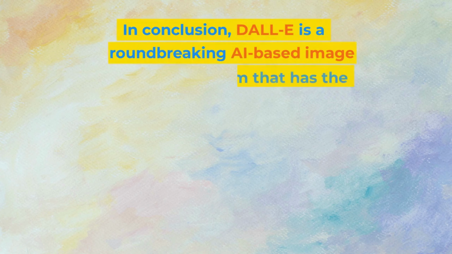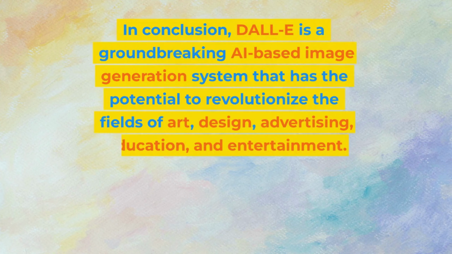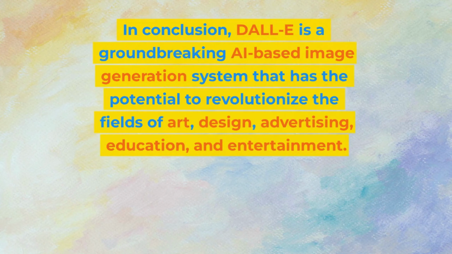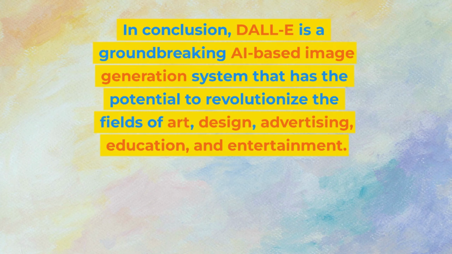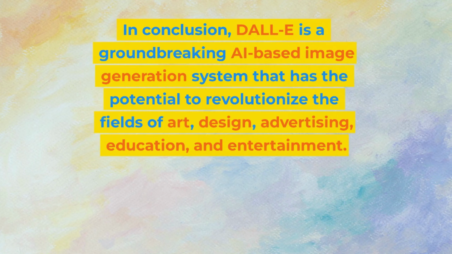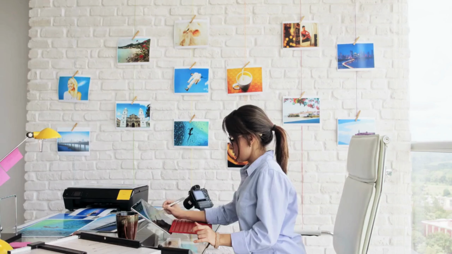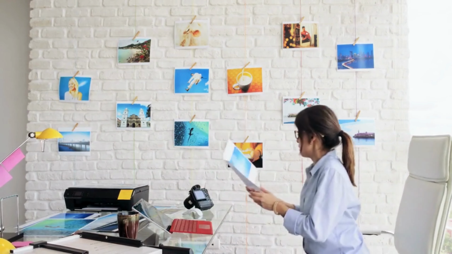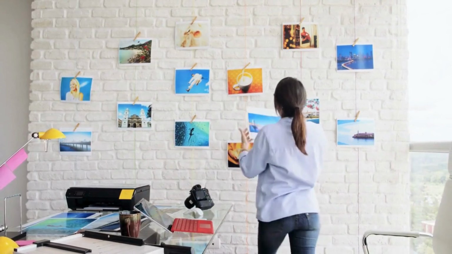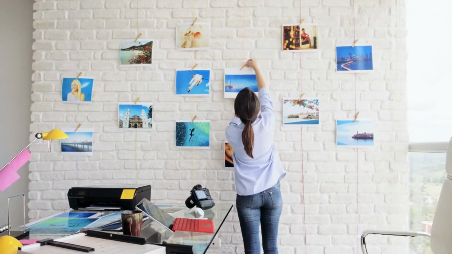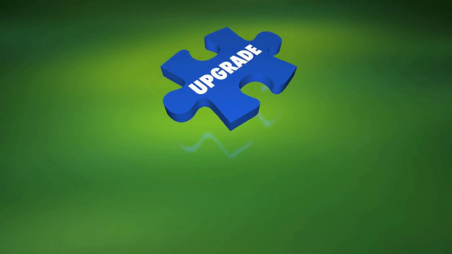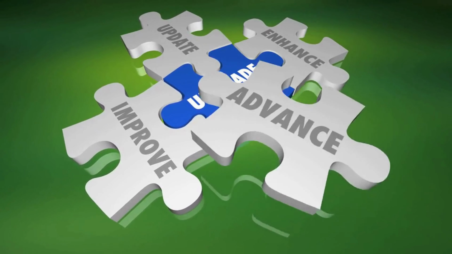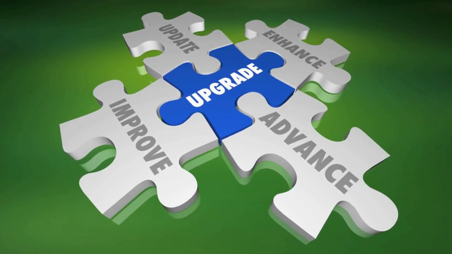In conclusion, DALL-E is a groundbreaking AI-based image generation system that has the potential to revolutionize the fields of art, design, advertising, education, and entertainment. Its ability to generate highly realistic and surreal images from textual descriptions is truly remarkable and has endless possibilities. As DALL-E continues to evolve and improve, it will be exciting to see how it will continue to impact various industries and change the way we create and imagine things.